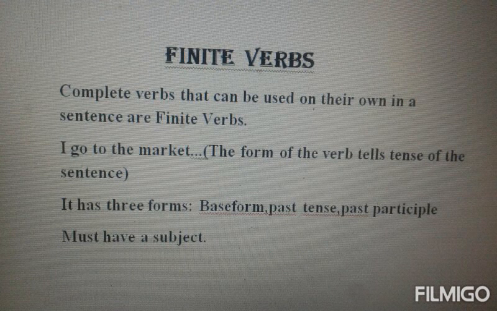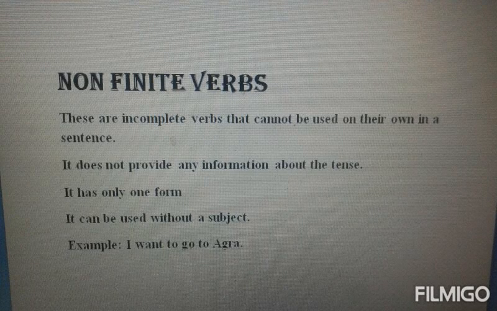Now, finite verbs have three forms. All the three forms are there in the finite verbs. The three forms are base form, then you have past tense, and you have past participle. Then it must have a subject. Then we have non-finite verbs. Non-finite verbs, on the other hand, are the incomplete verbs that cannot be used in a sentence on their own. Most important, these non-finite verbs do not carry any tense and have only one form, and also can be used without a subject.